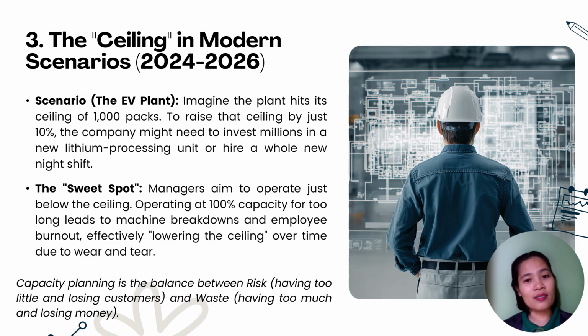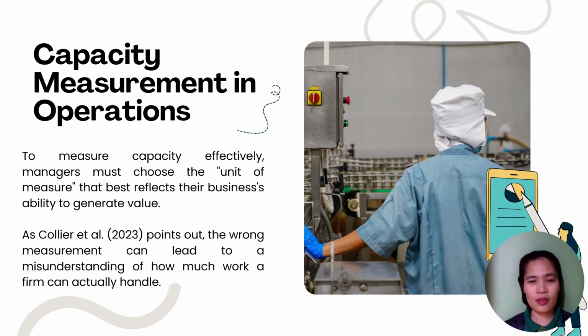Now, the question is, why shouldn't we run at 100% capacity all the time? Doing so leads to machine breakdowns and employee burnout, which actually lowers the ceiling over time due to wear and tear. We use different units to measure this ceiling, and managers must choose the unit of measure that best reflects their business's ability to generate value.